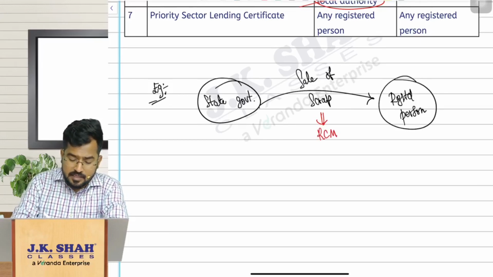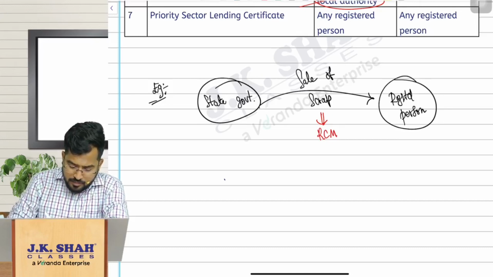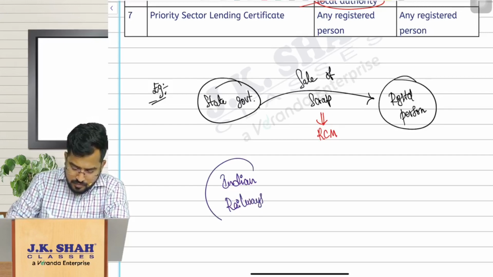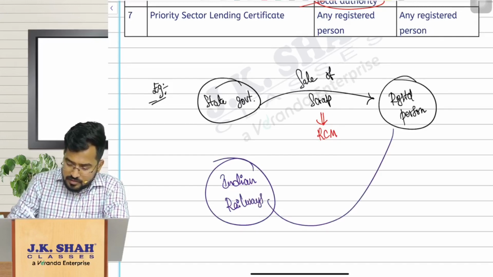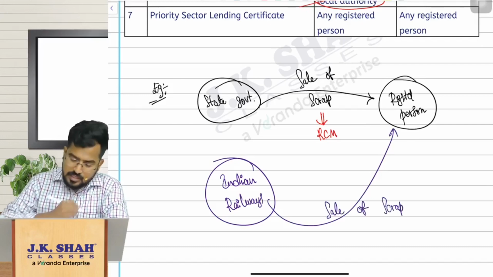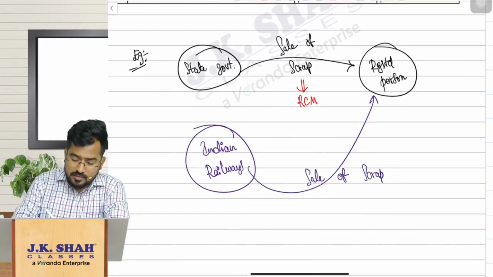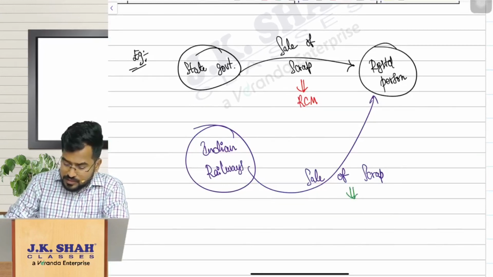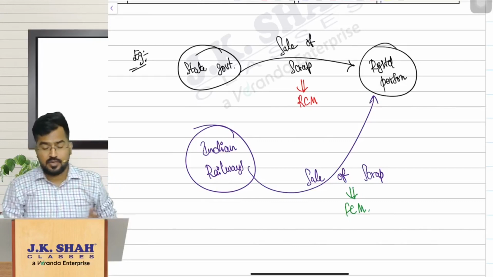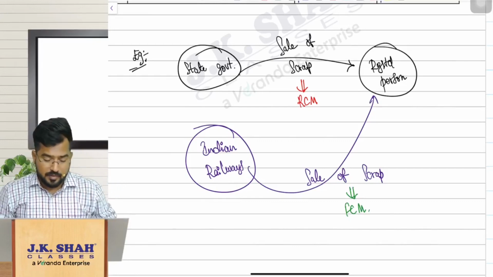But sir, the same thing is provided by Indian Railways. What is Indian Railways doing? Indian Railways is also doing the same thing, sale of scrap. Then whether RCM will come into picture here? No, it is FCM, forward charge. So that is what is important here. Please keep in mind.